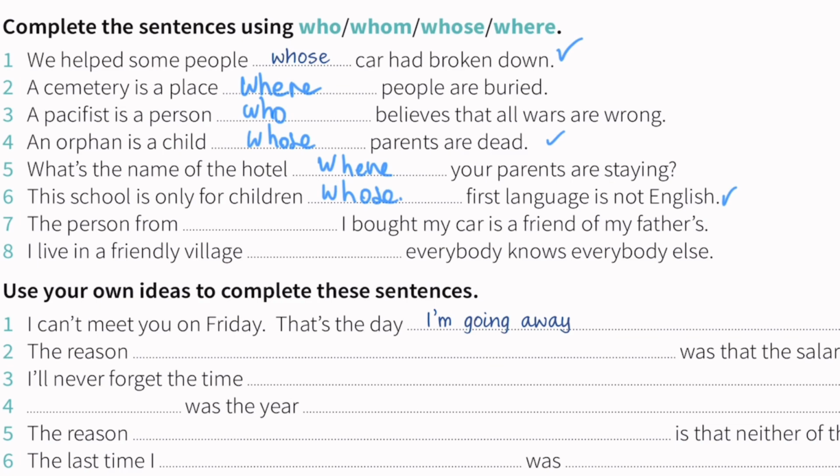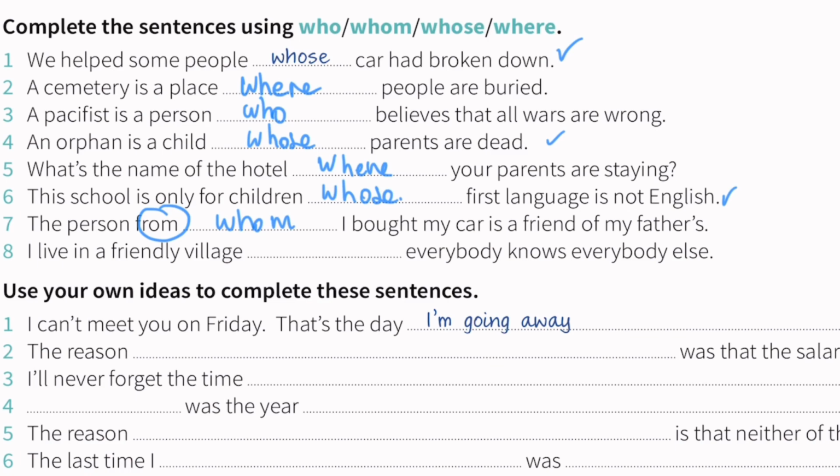Then number seven, the person from whom I bought my car is a friend of my father's. So I bought my car from someone who is a friend of my father's. The person from whom, WHOM, because I bought my car from this person. So you have to write from first and then you add whom.